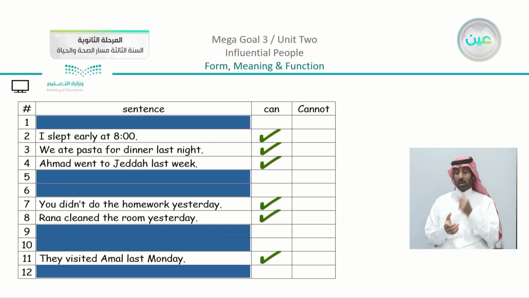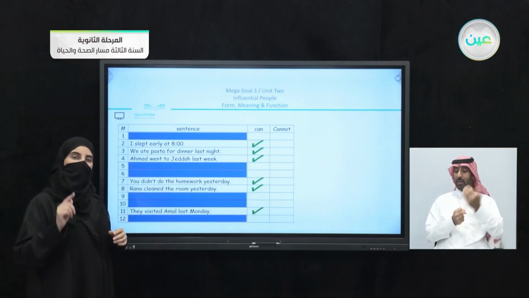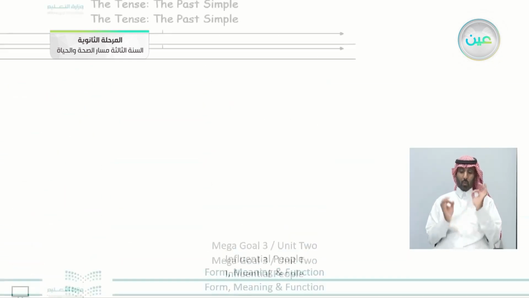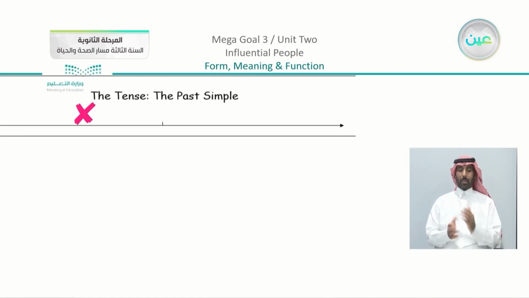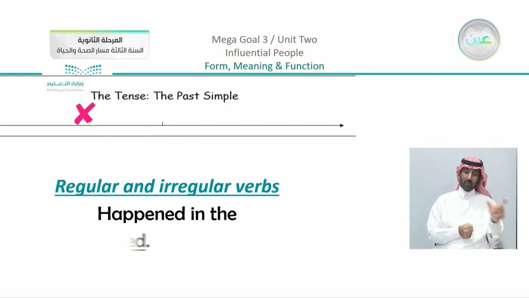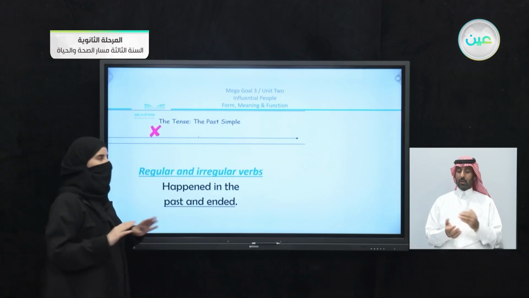Rana cleaned and they visited. As I mentioned, all of these sentences have one verb unless you have a question or a negative statement. The past simple is something that happened in the past, and from the timeline here, you can see that there is no connection with the present time. Of course, there are regular and irregular verbs. It happened in the past and ended in the past. As we mentioned, no connection.